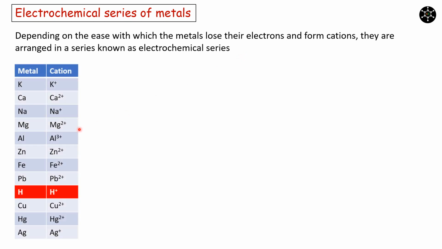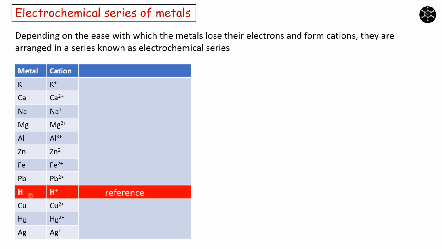Let us consider a few metallic elements. They are arranged in this manner. K is the most electropositive in this list, so that is at the top. Silver is the least electropositive in this list, so that is at the bottom. Hydrogen, which we have written here at the center, is considered a reference. We all know that hydrogen is a non-metal. Since it is a reference, it is included in the table.